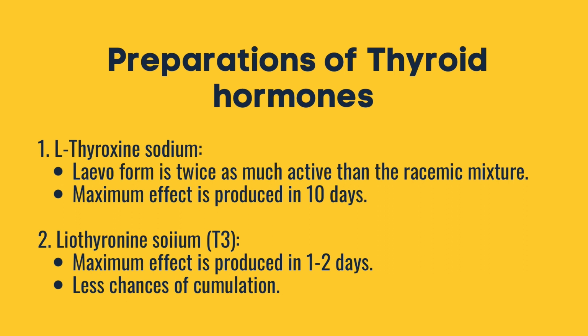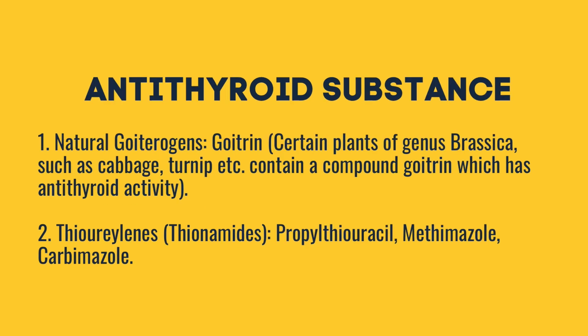First, we have the L-thyroxine sodium. The levo form is twice as active as the racemic mixture. Maximum effect is produced in 10 days. For liothyronine sodium or T3, maximum effect is produced in 1 to 2 days, with less chances of cumulation. Listed below are antithyroid substances.